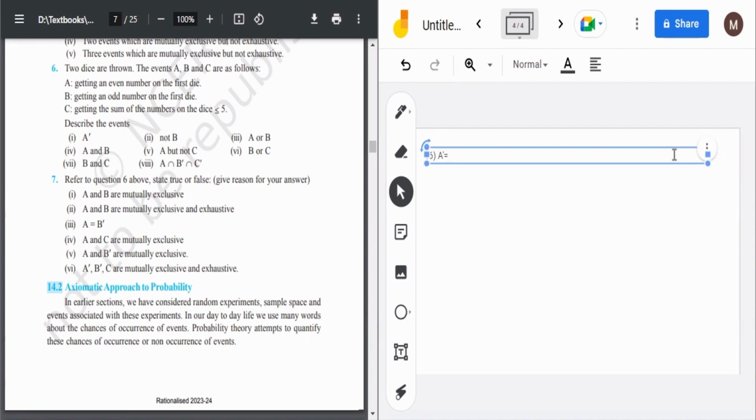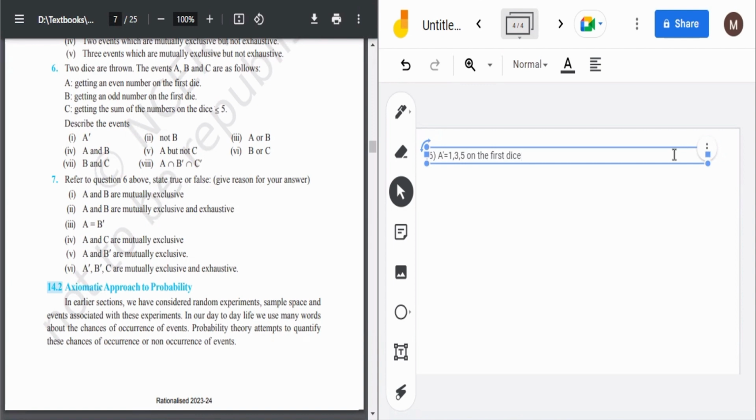So it would be either getting 1 or 3 or 5. If you get these numbers, then it would be A dash on the first dice. Okay. So this would be A dash.